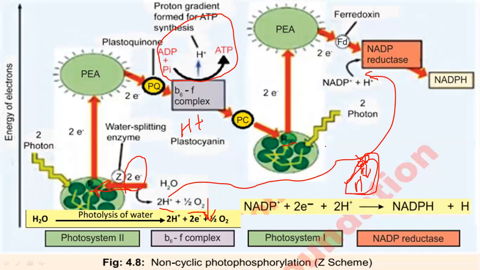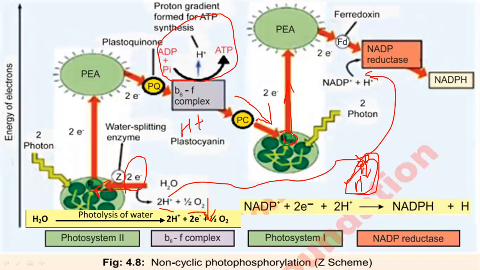Like that, in photosystem 1 the electron holes are formed by excitation of these two electrons, which move and are accepted by ferredoxin. These holes are then filled by the electrons moving down from the electron transport chain of photosystem 2.